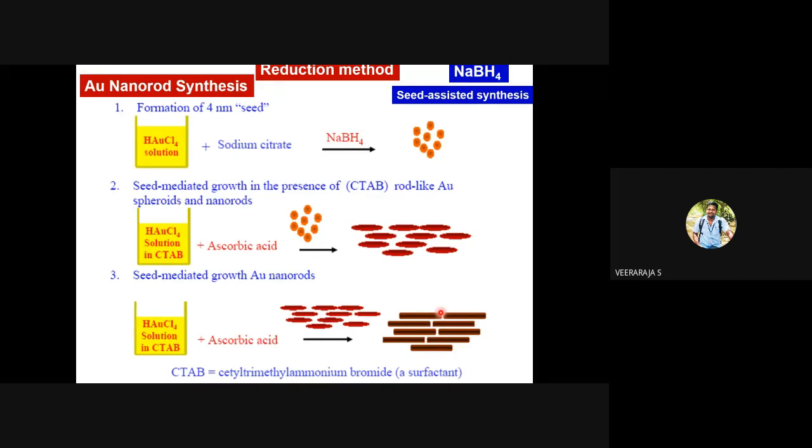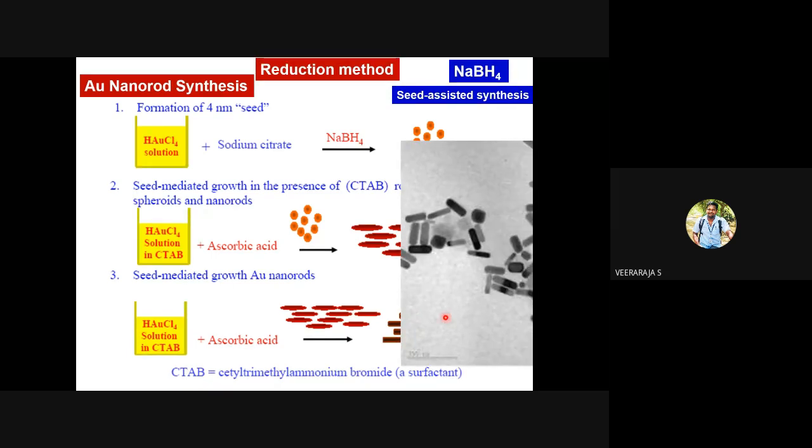That's why in the beginning I told you in this unit, there are merits of chemical processes and merits of physical processes. It is possible to control the shape and size distribution in chemical processes, but in physical processes, it is possible to make large surfaces, large areas, large nanostructures. There are merits and demerits in both methods.